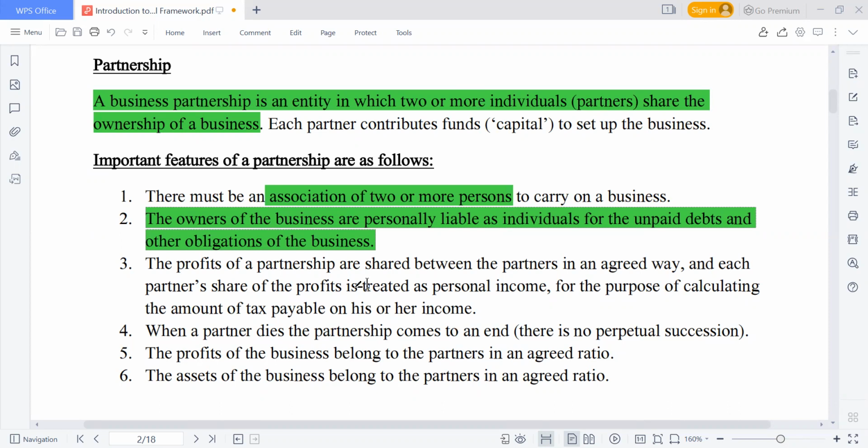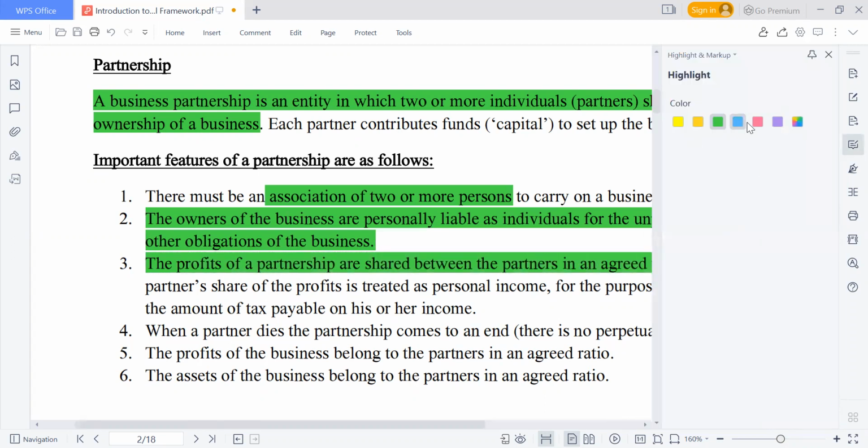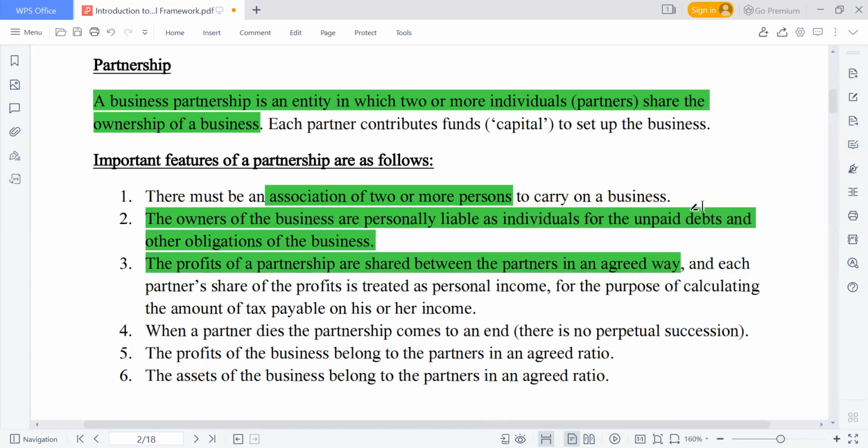Then another one is that profit of a partnership is shared between the partners in an agreed way. Yes, that's one of the advantages of this. So when we get to partnership accounting, the computation will be looking at the sharing ratio that could have been provided, that profits we are going to share, maybe you collect 10%, I'll collect 30%, another individual. So the basis of sharing will also be determined when we are forming this business, and that will be contained in a document called partnership deed.